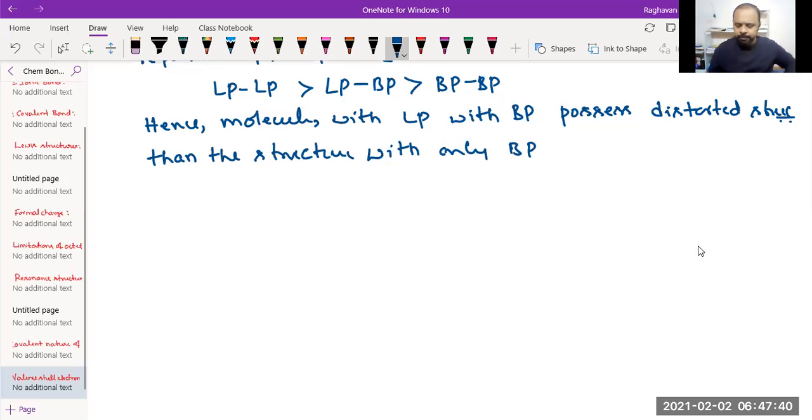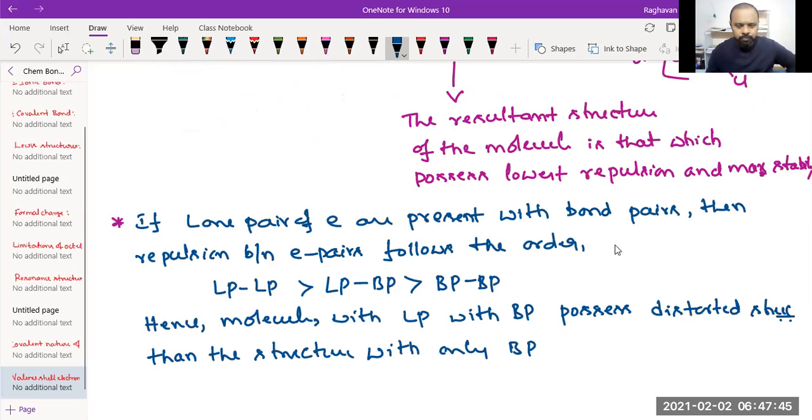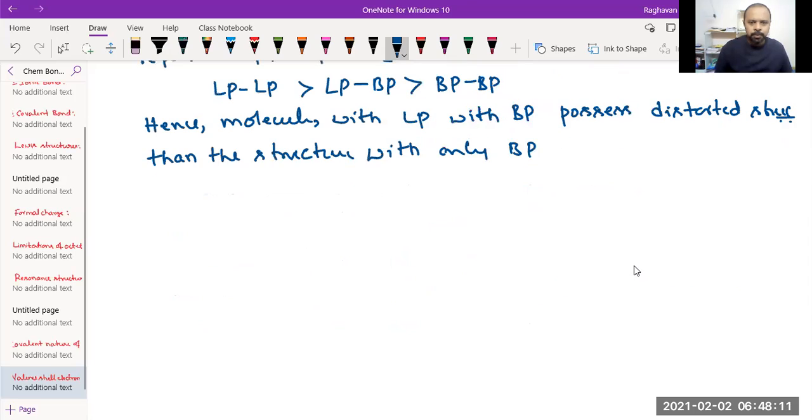I'll repeat this statement. If a molecule contains only bond pairs, then there will be some kind of structure expected. The moment a lone pair is present along with bond pairs, due to the difference in magnitude of repulsion, the structure will not be as expected, or the structure gets distorted. Distorted means it will deviate from the normal structure. So if the molecule contains only bond pairs, then we say the molecule will have a regular geometry.